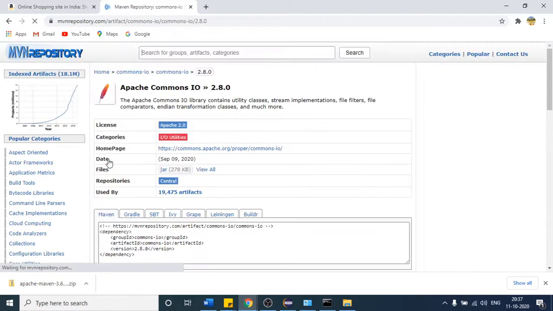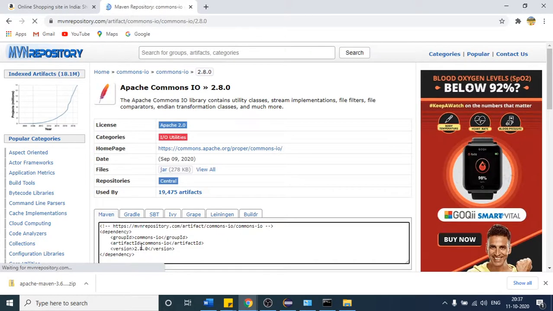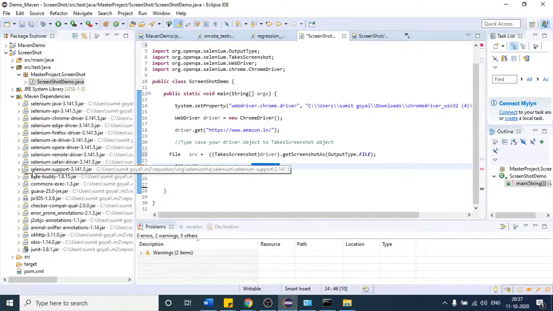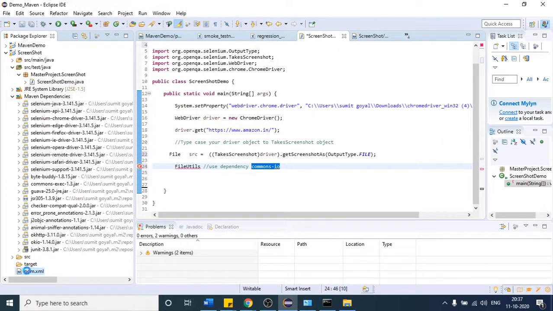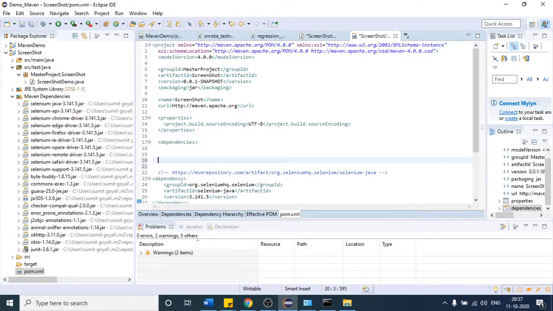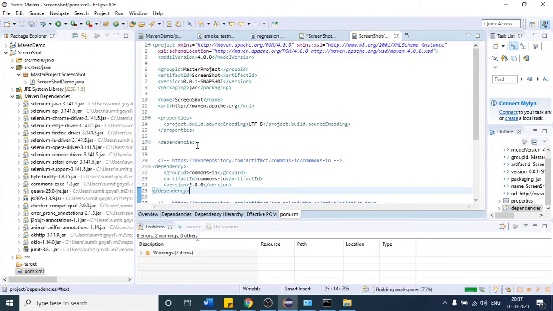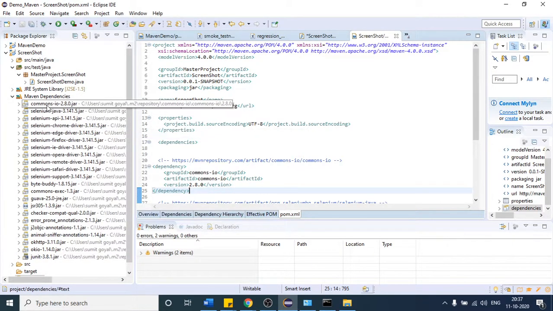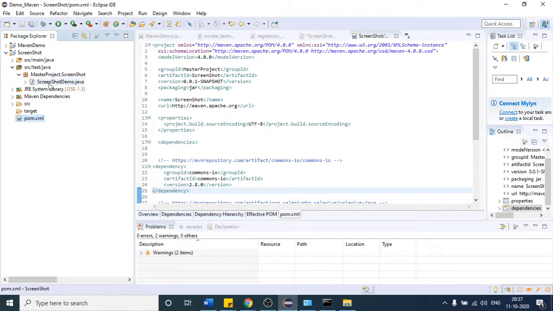Copy this. You can see the artifact ID is commons-io, which means I want all the jars related to commons IO. So copy this, paste it in your pom.xml inside the dependencies tag, and press Ctrl+S to save. You will see one file we got, I think this is the one, Commons IO. Once we got this file, come here.